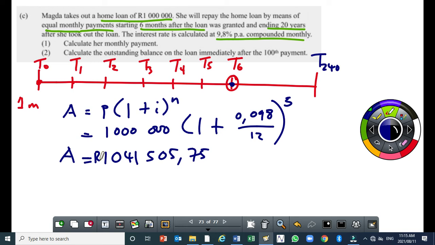Okay, so let's calculate the monthly payment. Remember, to calculate the monthly payment, which is X, we now have to use this value as our P. This is now our P, because the person delayed making the first payment. Are you following that? So this is now our P for the present value formula. This is the present value formula that we have to use. Allow me to move on to the next page.